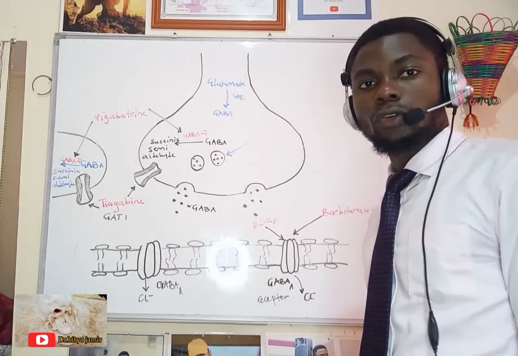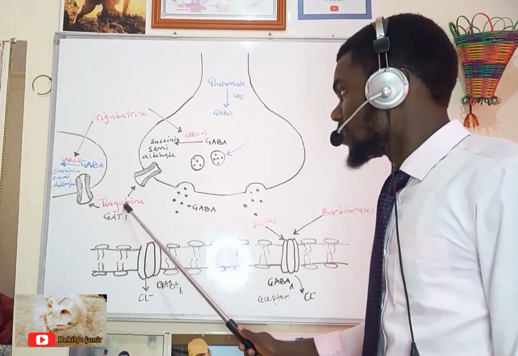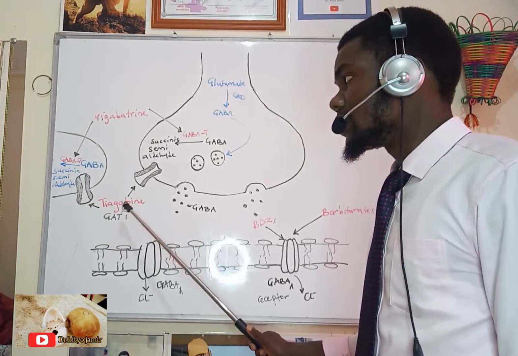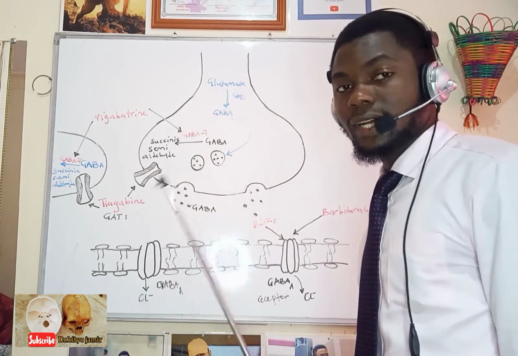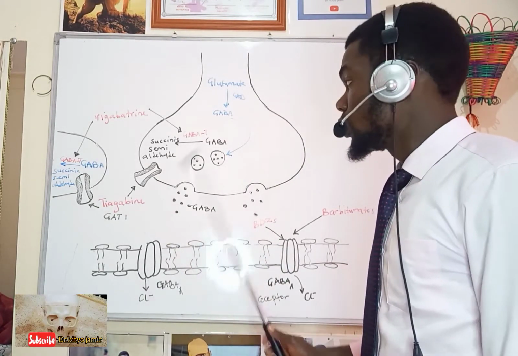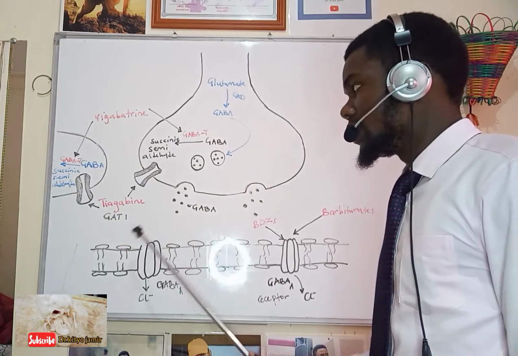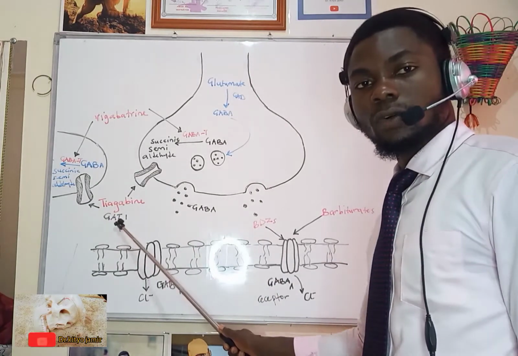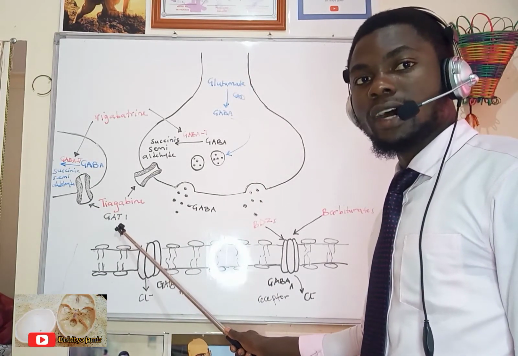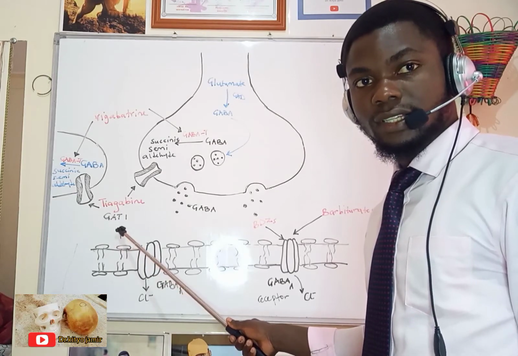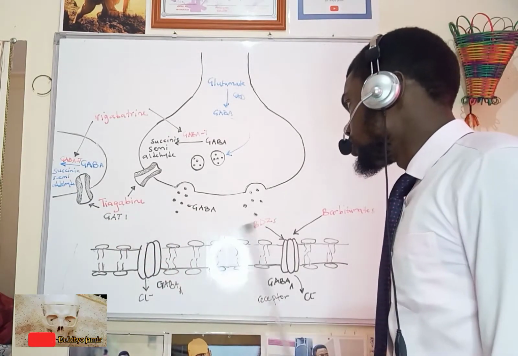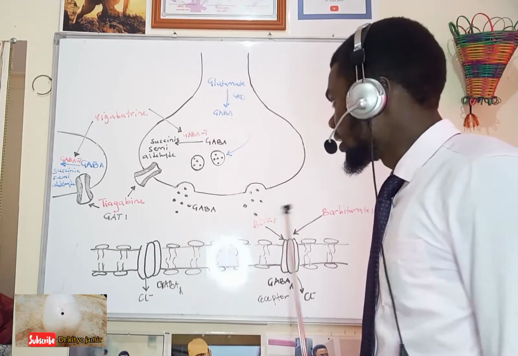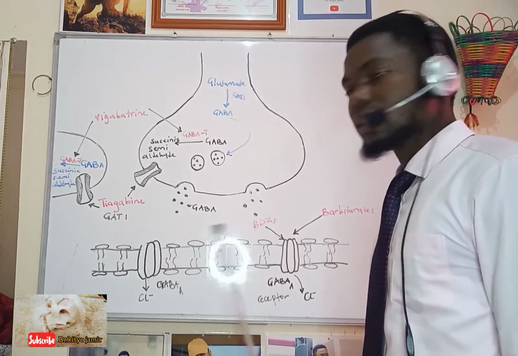Another drug we are going to look at here is tiagabine. Tiagabine is a lipophilic, blood-brain barrier permeable analog of nipecotic acid, and it acts by specifically inhibiting GABA transporter 1. So we are not going to have GABA uptake due to inhibition of GABA transporter 1, and we shall have accumulation of GABA in the synaptic cleft.